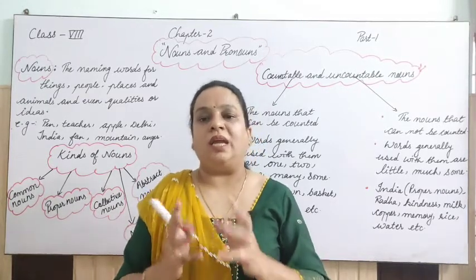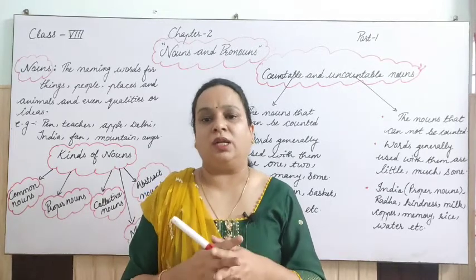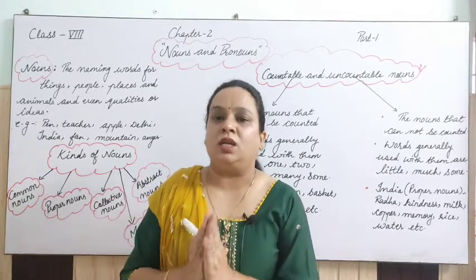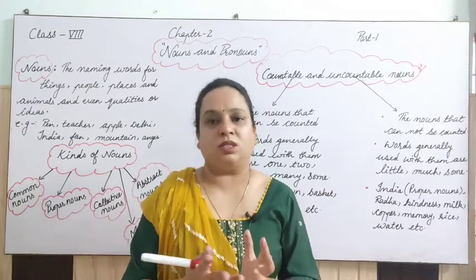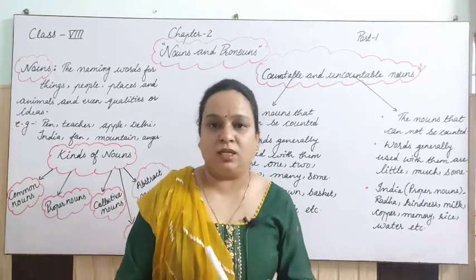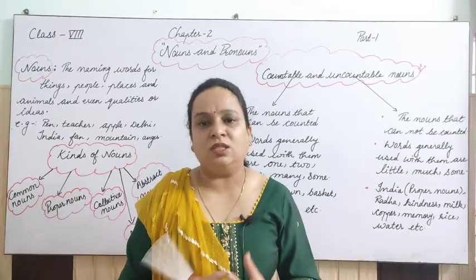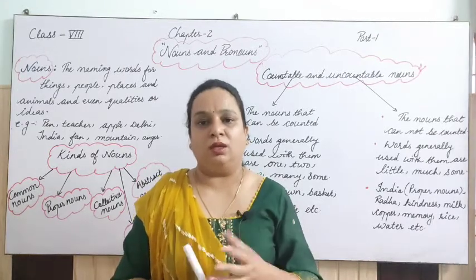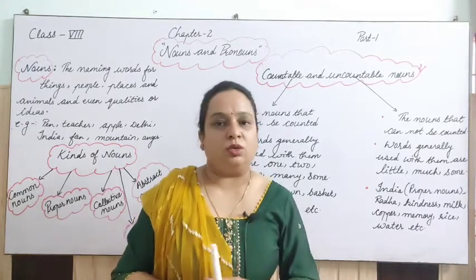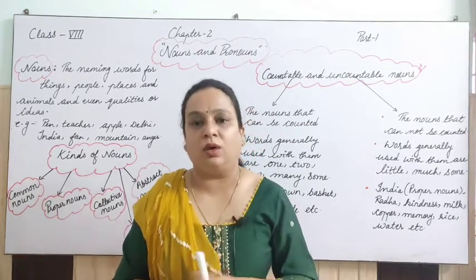So all the names, all the things which we know, all the objects which we know by their name, that is known as a noun, right? Whatever we use in our daily life, all the objects have nouns, whether it is a food item, clothing, or feelings, whatever it is, all are nouns. Suppose your mother sometimes scolds you, so that anger is also a noun.